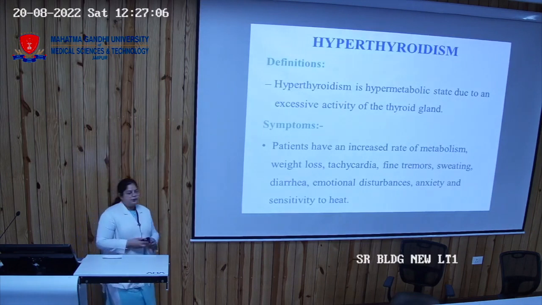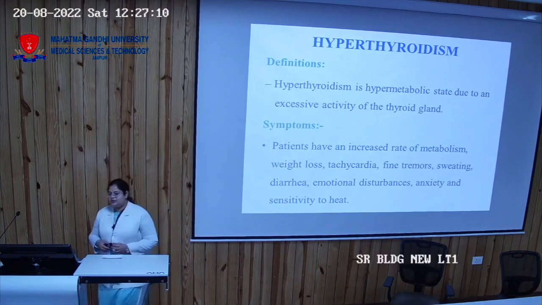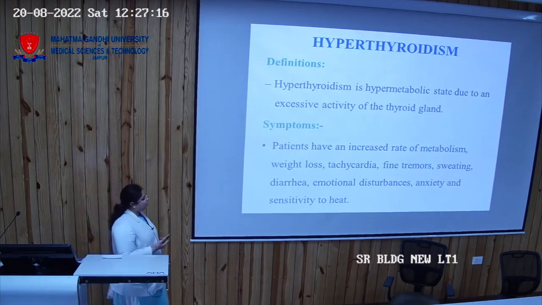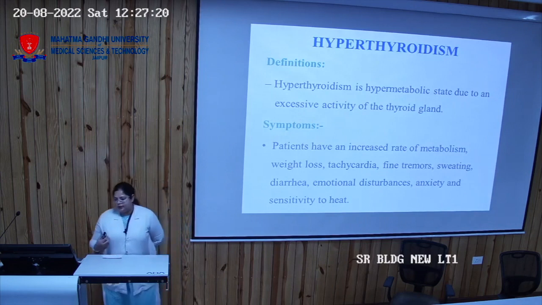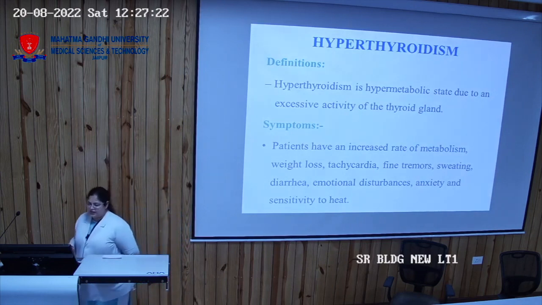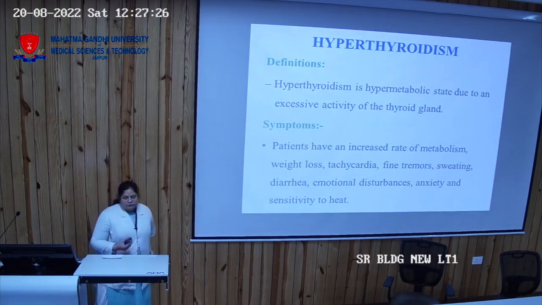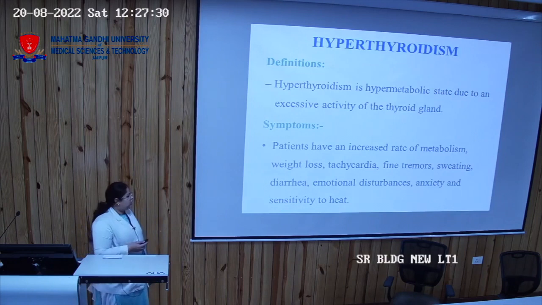Then what is hyperthyroidism? It is a hypermetabolic state due to excessive secretion of the thyroid gland. The symptoms are increased metabolism and weight loss, because catabolism increases in our body. The heart rate increases, tachycardia, fine tremor, sweating, diarrhea, emotional disturbance, anxiety and sensitivity to heat.